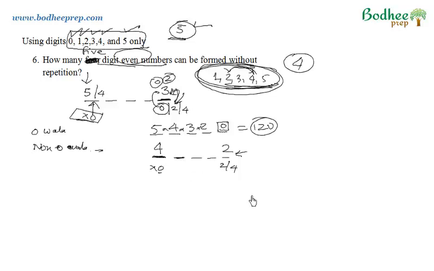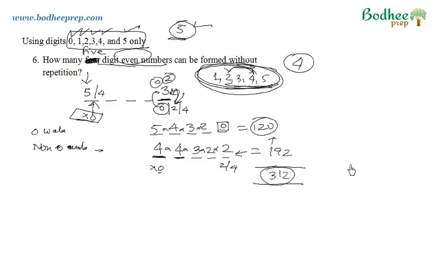Now coming back to this place, again 0 can be used. We have already used 2 digits at the extremes, so again we are left with 4 digits, then 3 and 2. So the product here will be 4 into 4, 16, into 3, 48, into 2, I think it will be 192. So we have to add them. So I think the answer should be 312.